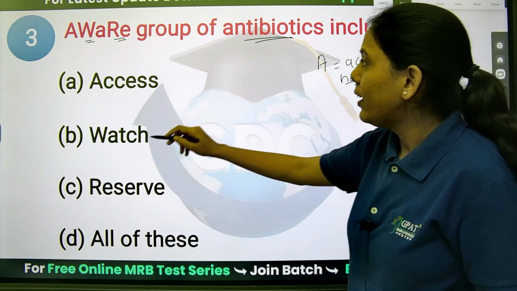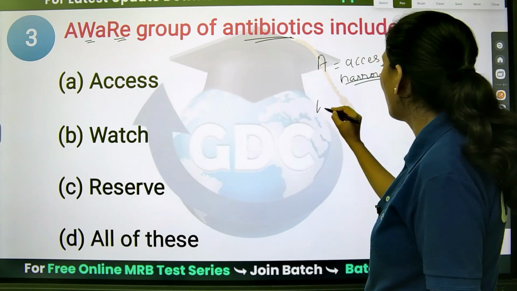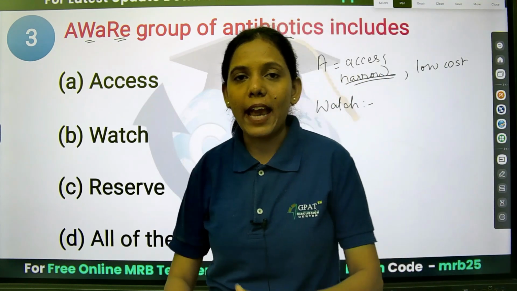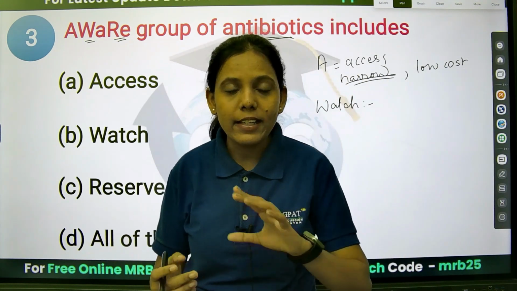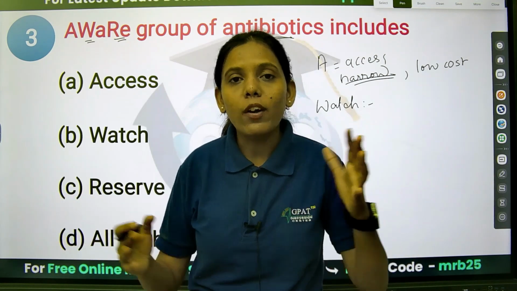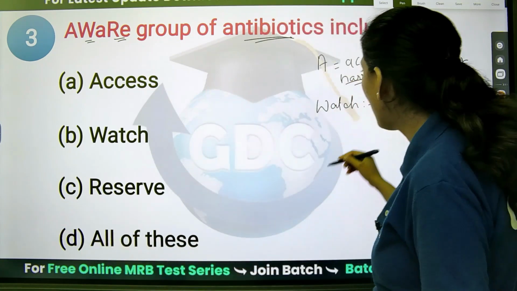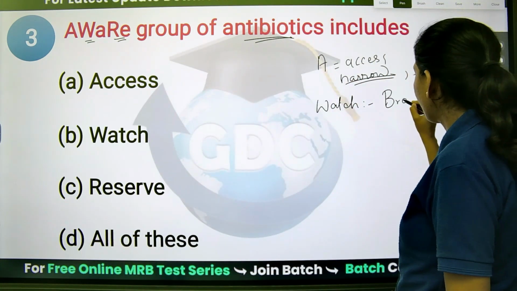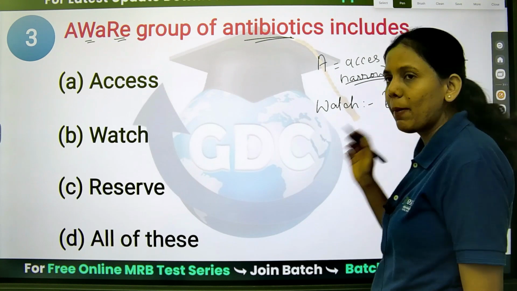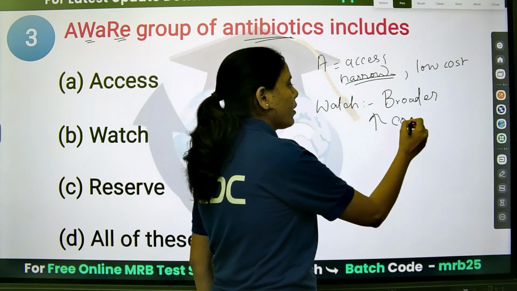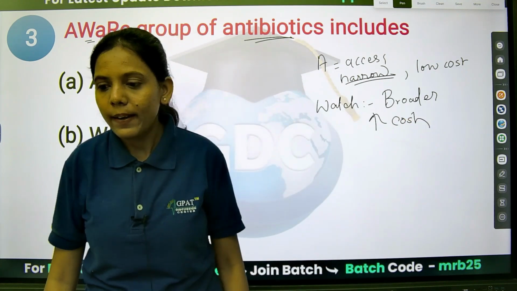Next is what? WA. WA stands for Watch. The Watch category of antibiotics contains broader spectrum. Broader spectrum means they will act against many types of bacteria, so we call it a broader range. And since one antibiotic will act against more bacteria, their cost is high.